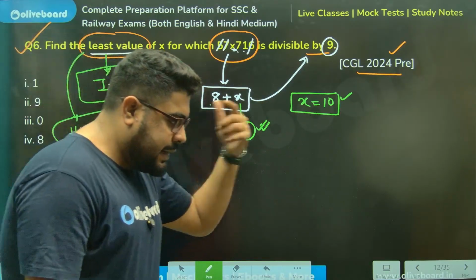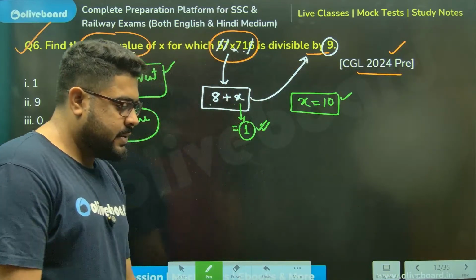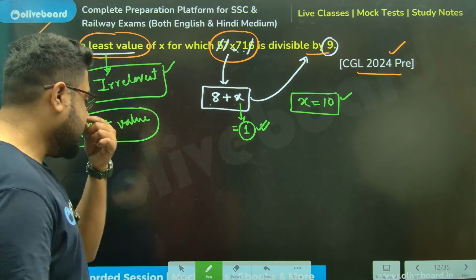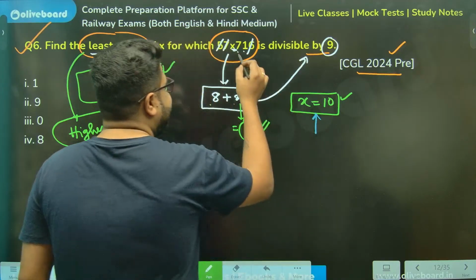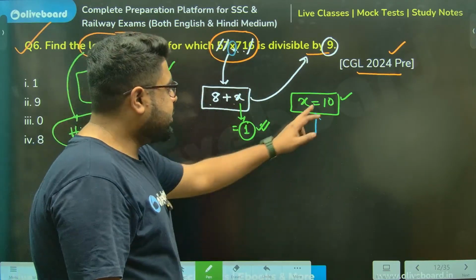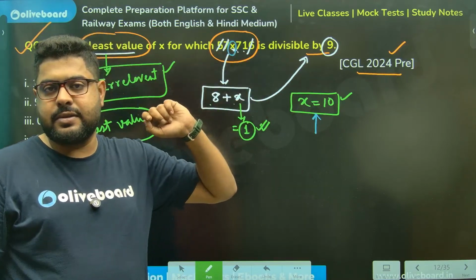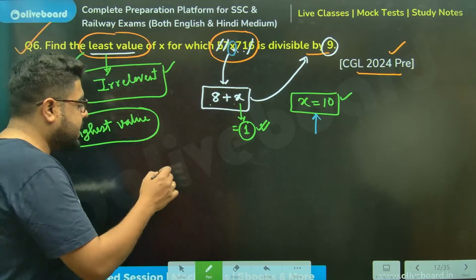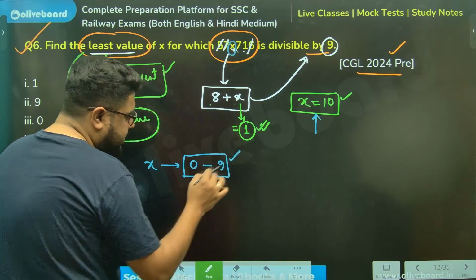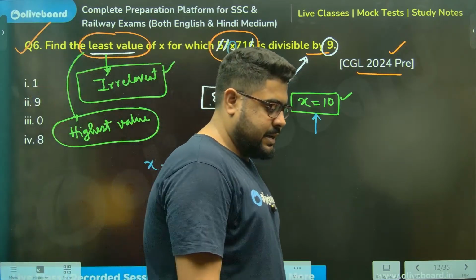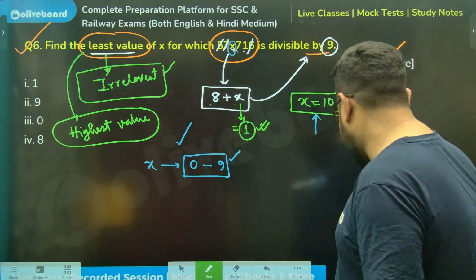Understand? Tell me. Why not, Rohit? So the answer to that question, why you cannot put x equal to 10? Sir, x is a digit, sir. And if you put 10, that is 2 digits. You cannot put 2 digits in place of 1 digit. So x can only take values starting from 0 to 9, sir. Nothing more than that, nothing less than that. Clear, sir? So please keep this in mind. This is a very, very important concept, sir.